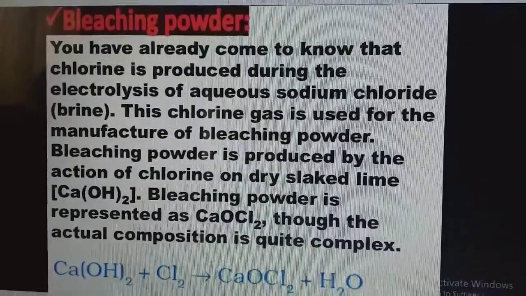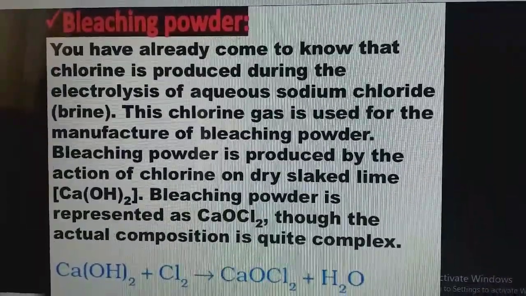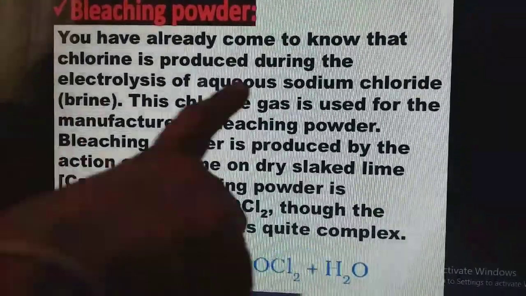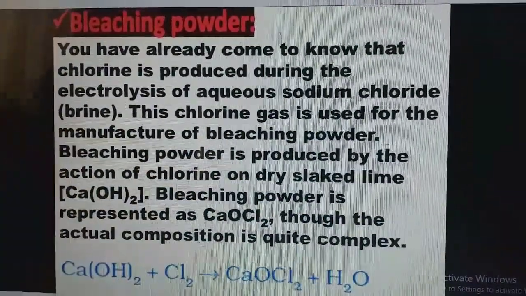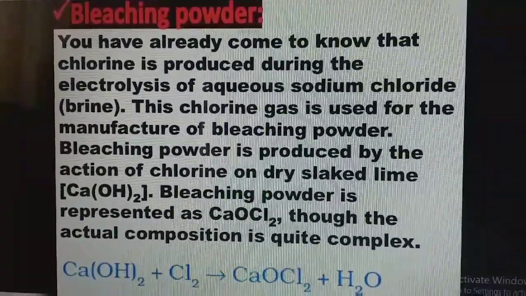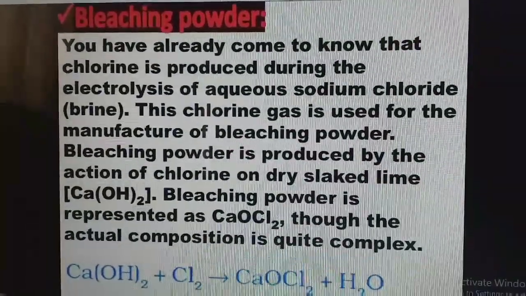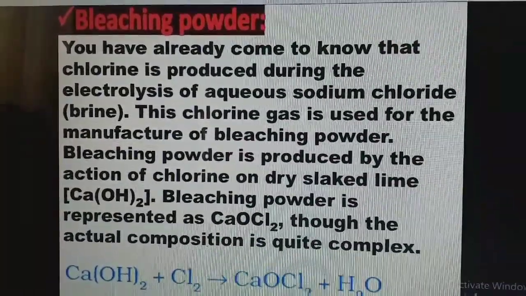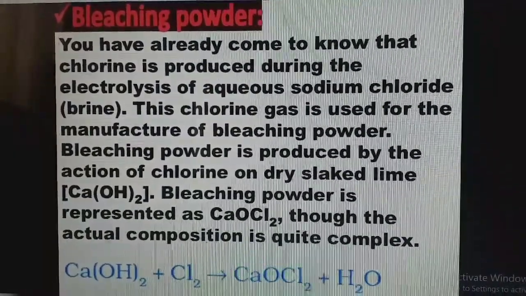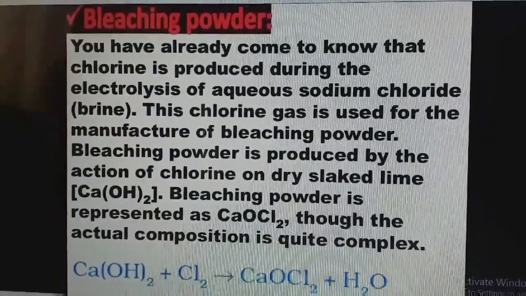Bleaching powder. You have already come to know that chlorine is produced during the electrolysis of aqueous solution of NaCl, and the aqueous solution of NaCl is called brine solution. This chlorine gas is used for the manufacture of bleaching powder. What we use in our house, bleaching powder, is actually a disinfectant. What is a disinfectant? It kills the microorganisms. So bleaching powder is produced by the action of chlorine on dry slaked lime.